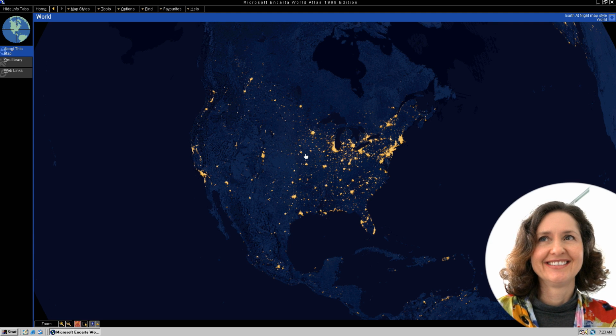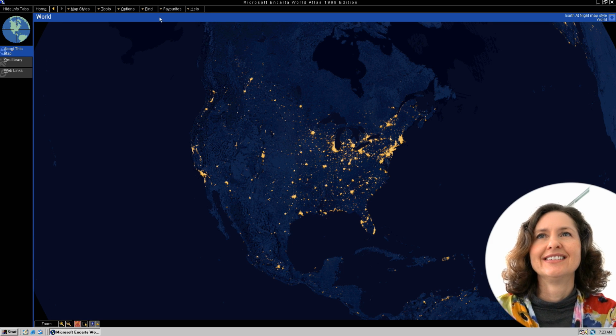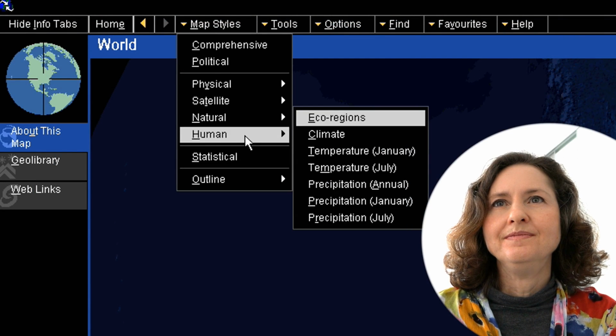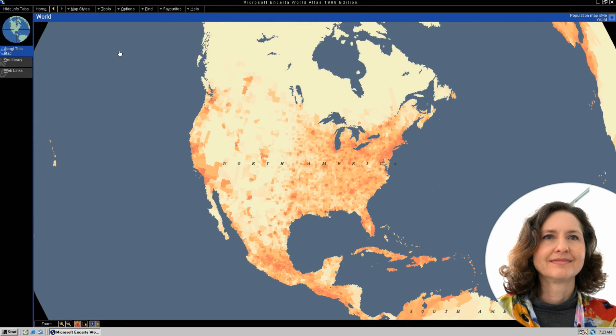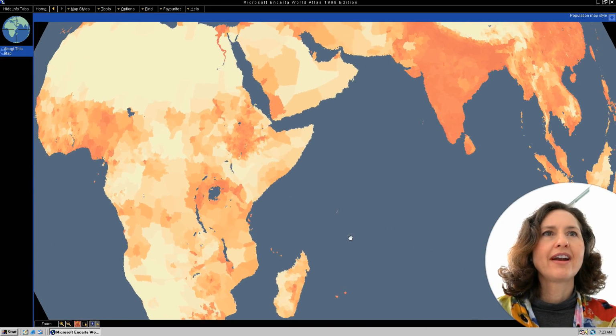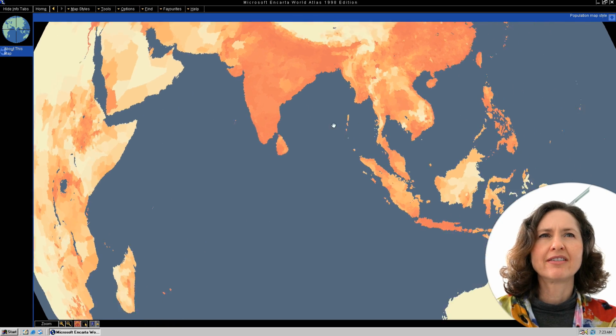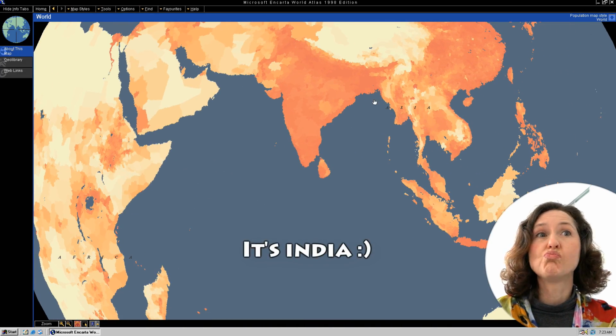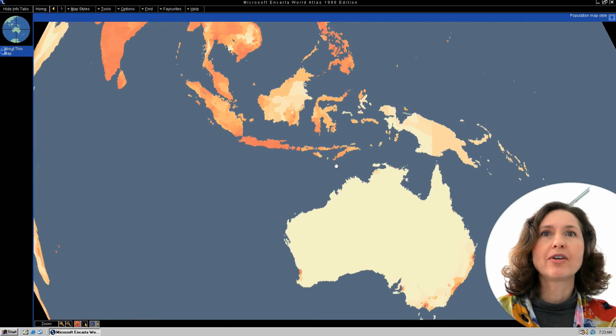Anyway, we were just talking about population. I want you to check out the human population map style. So in the map store, see if you can find something about human population. And there you go, the more red, the more population you can kind of see. Very red up there. Look at that. That's Africa, isn't it? Oh, no, that's Asia. Where is everybody? They've left the country.